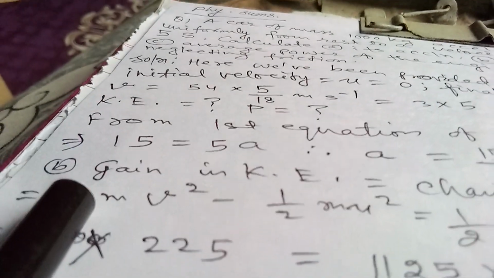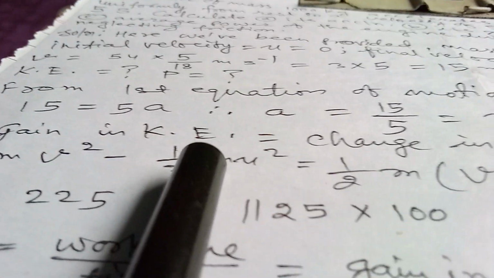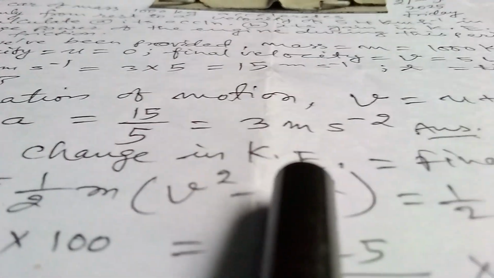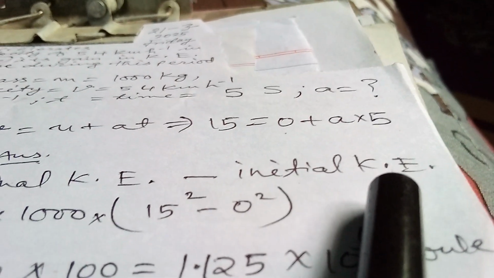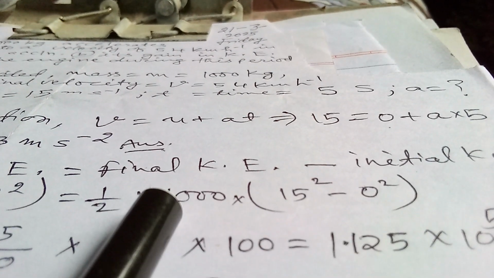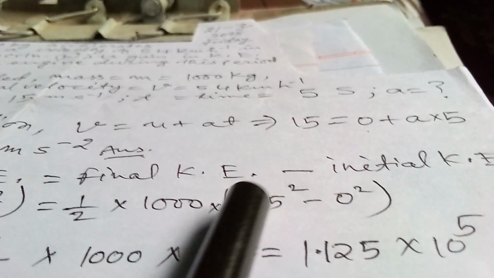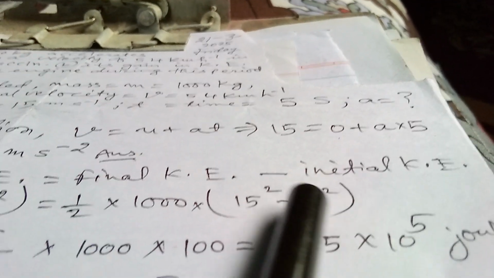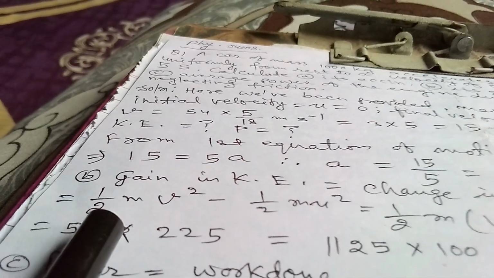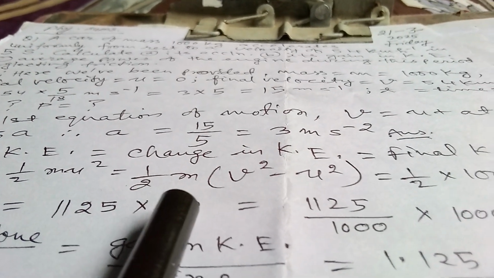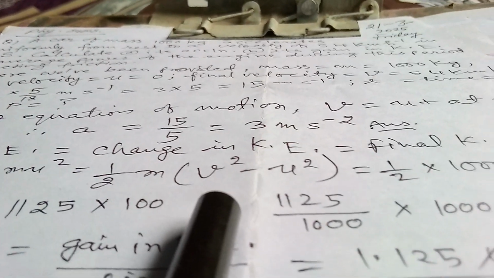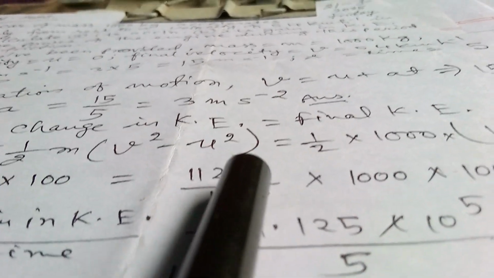The second part that we have to calculate is gain in kinetic energy, and that is equals to change in kinetic energy, that is final kinetic energy minus initial kinetic energy, because final velocity is more, and that's why final kinetic energy will be larger than the initial kinetic energy. So 1 by 2 mv square minus 1 by 2 mu square, that is equals to 1 by 2 m, we are taking common because it is present in both the terms, and then in the parenthesis v square minus u square is left.